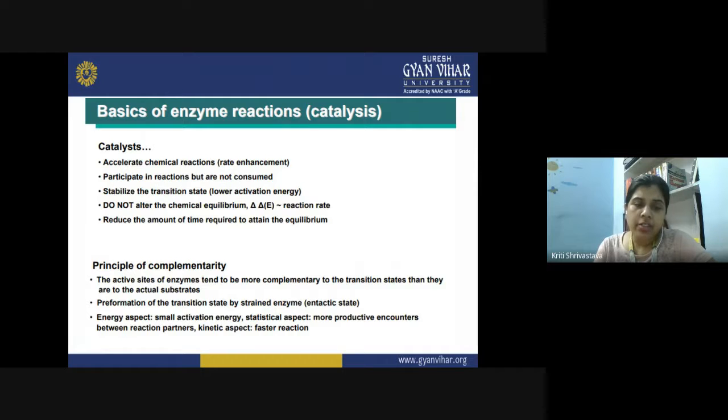Then pre-formation of the transition state by strained enzyme. So it is called the entatic state. It is actually the geometry or the coordination number or the oxidation state which has been adopted by the specific part of the enzyme during the reaction. So it leads to the pre-formation of the transition state. Now, the energy aspect involved is a small activation energy. Statistical aspects are more productive encounters between the reaction partners, and the kinetic aspect involves the faster reaction.